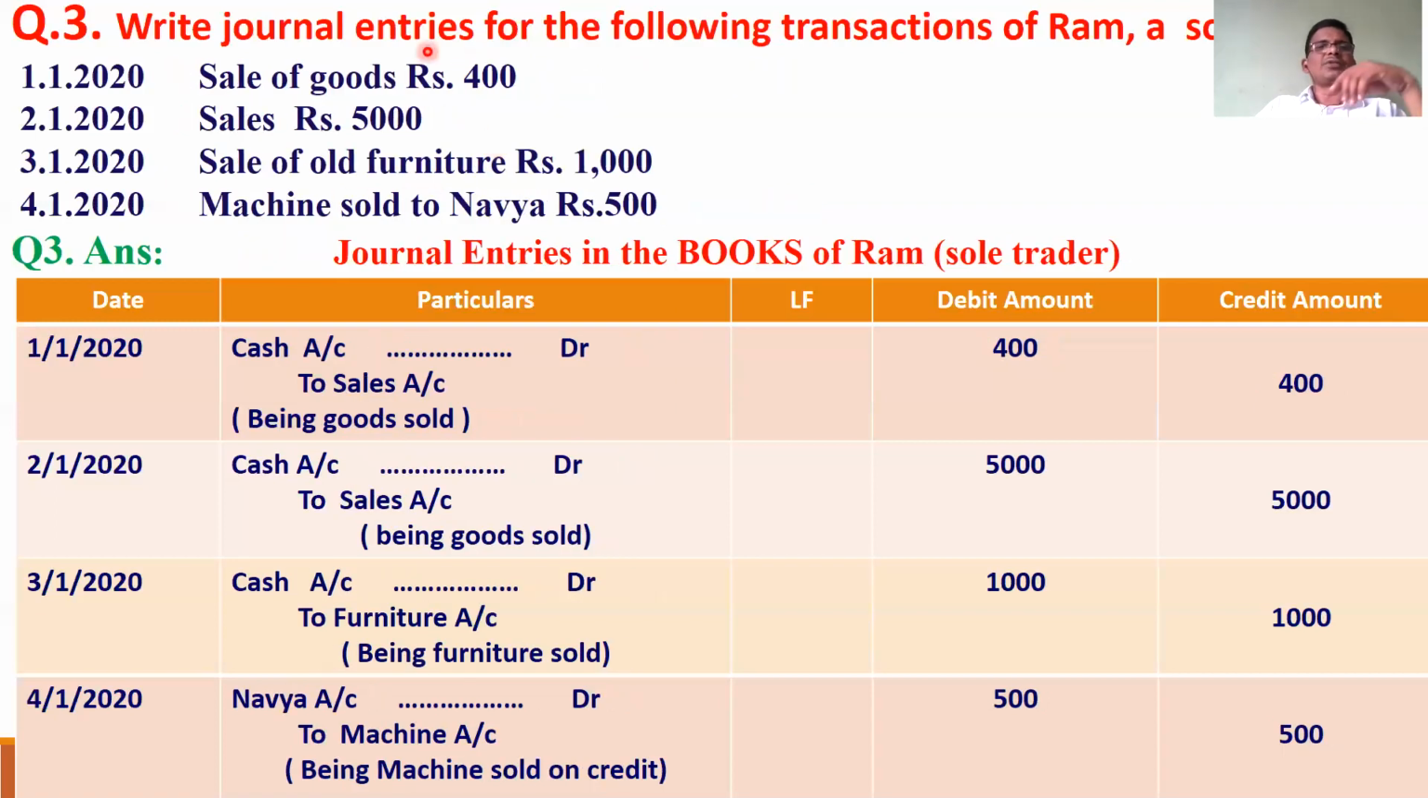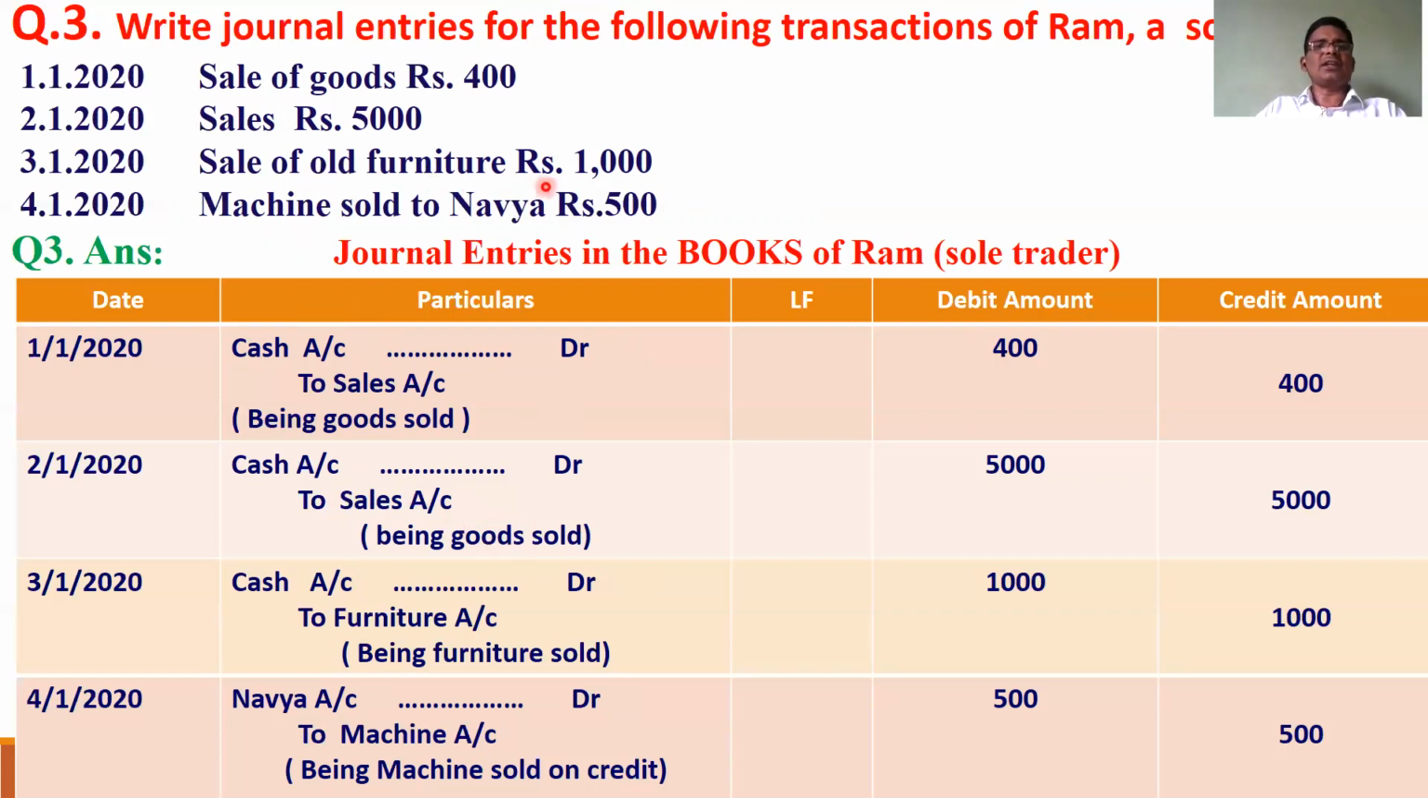Next, sale of goods. I know very well, whenever goods are sold, sales account is credited. So when we sell goods, cash is coming in, cash account is debited, and sales account is obviously credited. Cash account to sales account, being goods sold. Sales, if nothing else is mentioned, means goods sold by us.